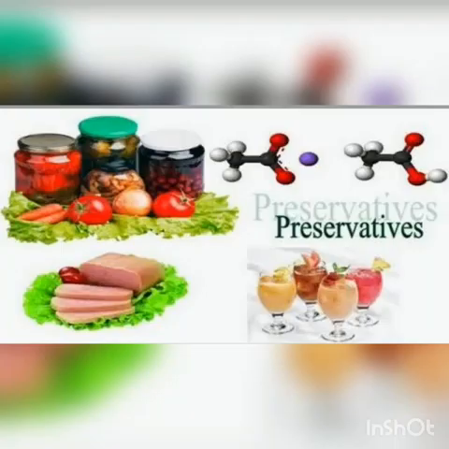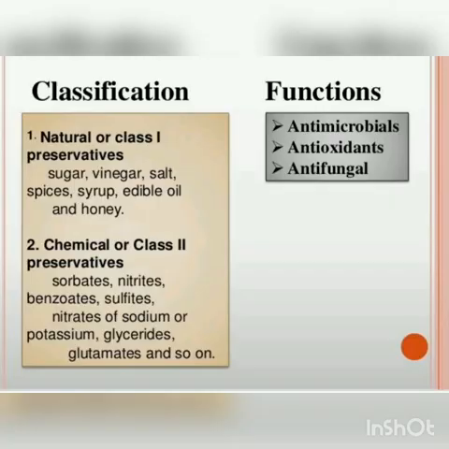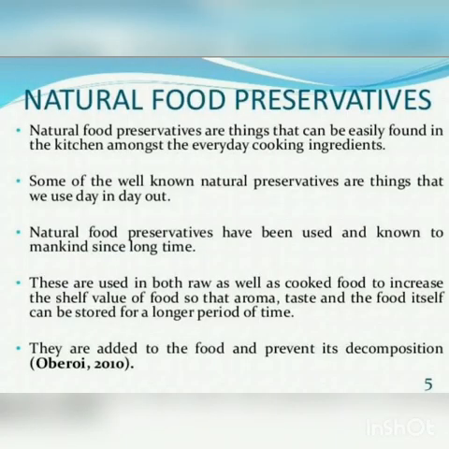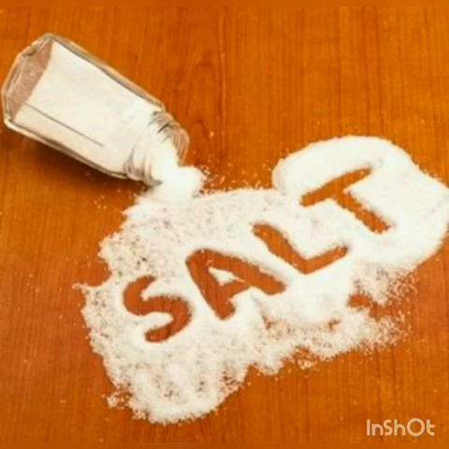Next we move on to addition of preservatives. So food can be preserved with the help of these preservatives, and there are two types of preservatives: natural and synthetic preservatives. First we see what are natural preservatives. Some naturally available materials like salt, sugar and oil are used as food preservatives. First we see addition of salt.